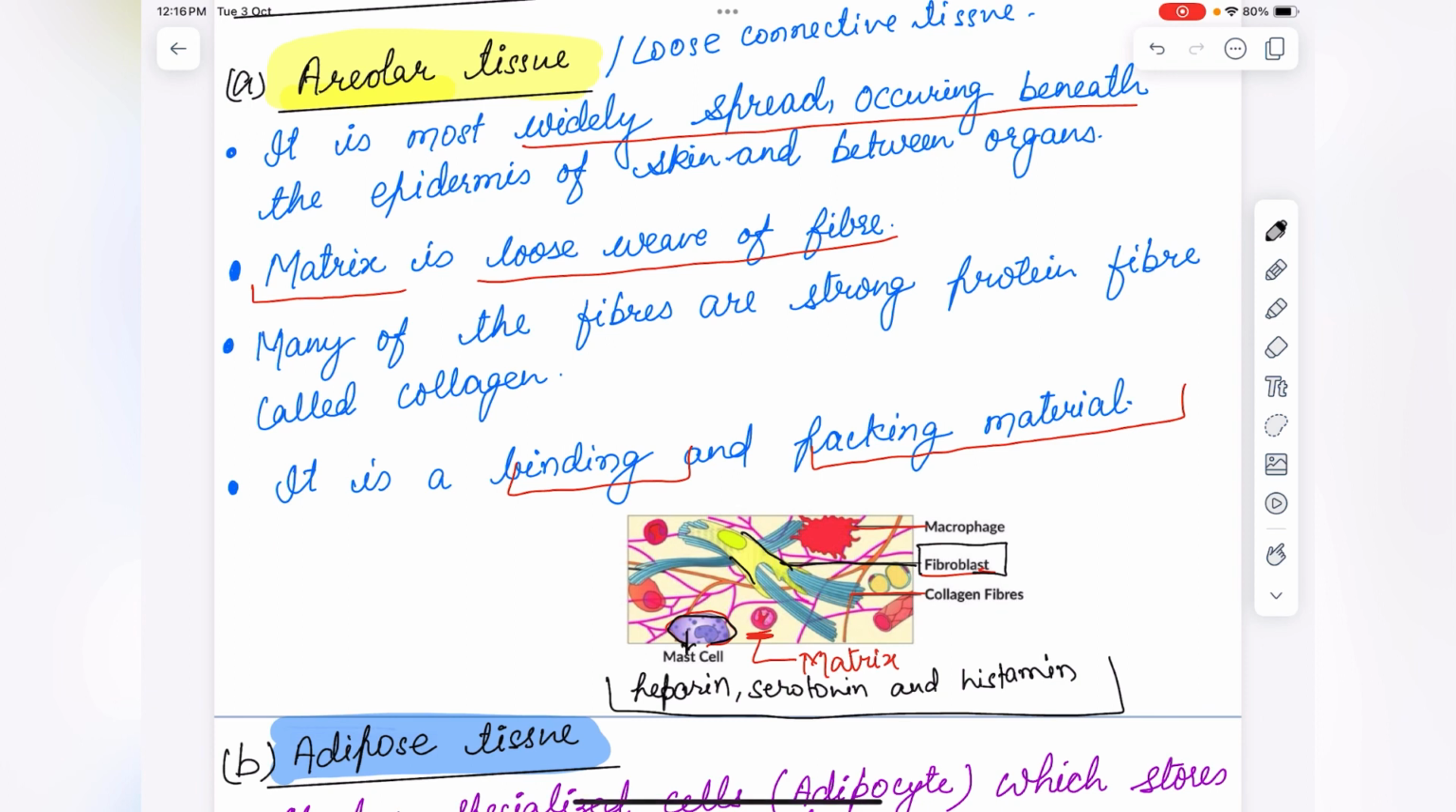Anticoagulant means it helps in blood clotting. It will help in the blood clotting and promote inflammation of the infected area. These are heparin, serotonin, and histamine.